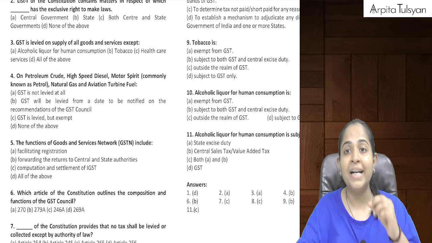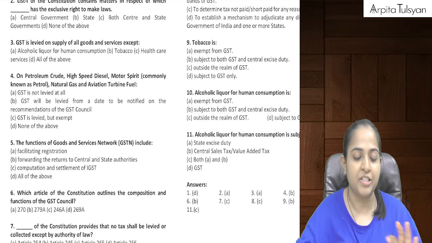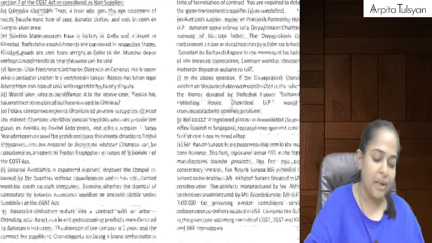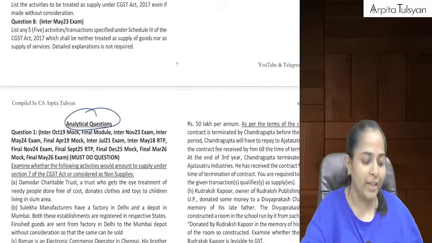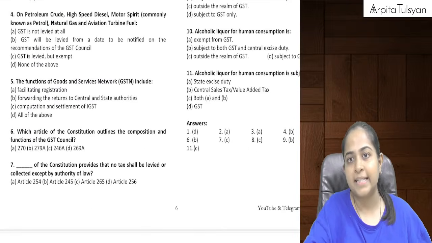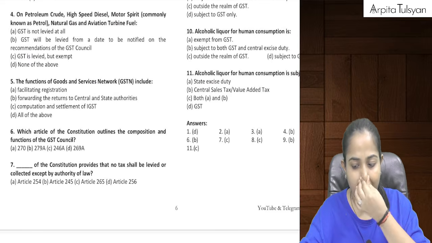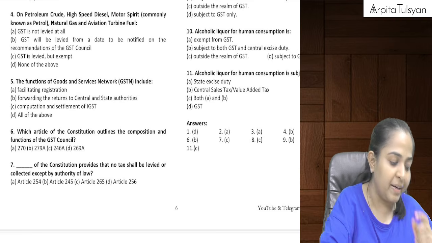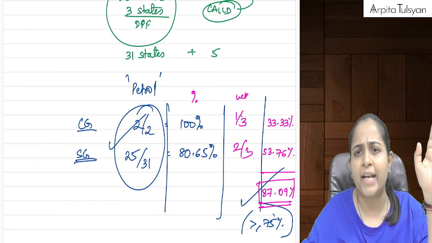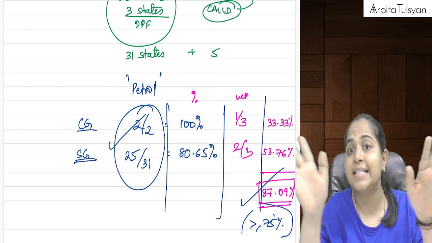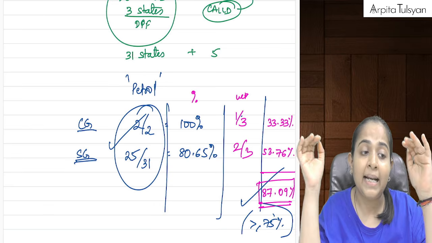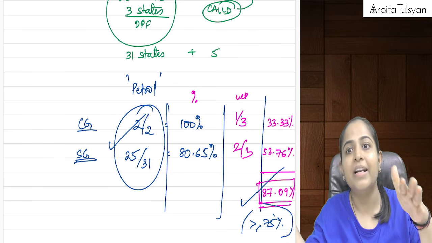But when we go to the main chapters, that is supply under GST, from there only these many are your direct questions. Then start your analytical questions. Analytical questions we are going to do in the class. So GST in India, you have already studied it once. Hardly in one and a half hours, we have completed our basic chapter. So please give some time, revise this chapter, just go through the direct questions, try to recollect the provisions, that's it. No need to do writing practice of these question answers. I'll tell you which questions you have to practice when we start our main chapter.